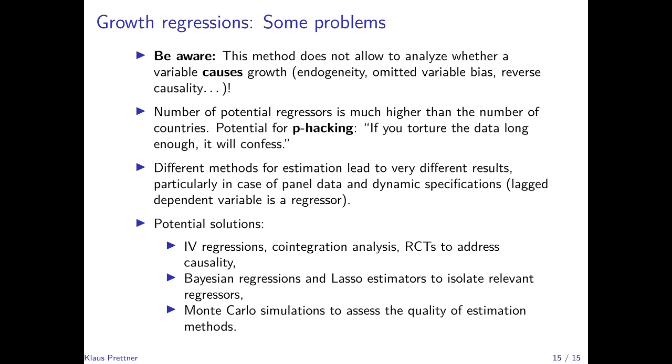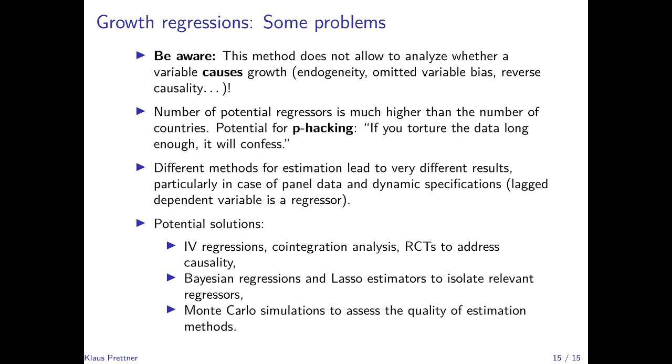And everybody who has worked with these growth regressions knows that if you throw out some variables and include other ones, then the results change quite dramatically. And we never know, if we see a study, how many regressions the person who performed the study carried out before finding the one that they put into the final paper that they've published.